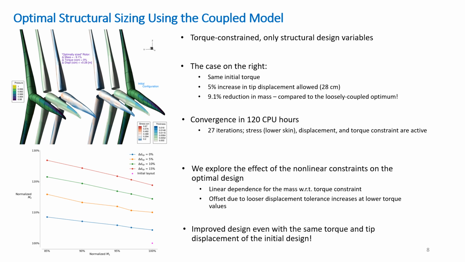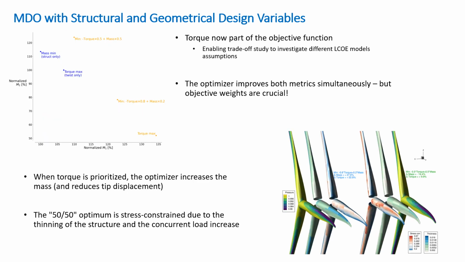In the paper, we discuss the effects of the constraints in more detail, but the key message of this optimization study is that the use of the coupled module leads to quantifiable benefits compared to the simpler, loosely coupled approach. Finally, we include both structural and geometrical design variables in the formulation and consider a linear combination of torque and mass in the objective function. This approach enables engineers to explore different design trade-offs that might depend on technological and economical considerations on the cost of energy models. Although more detailed result discussion is necessary to appreciate the design differences and select the most suitable configuration, the impact of the objective coefficients on the final design has an intuitive explanation.